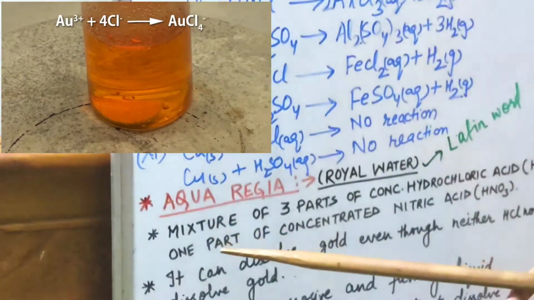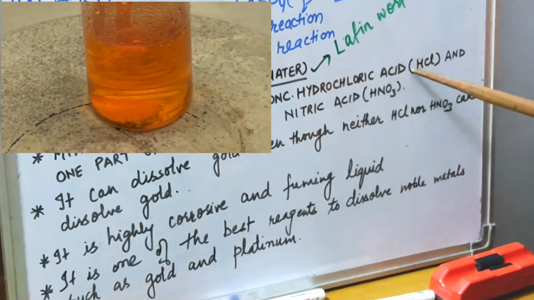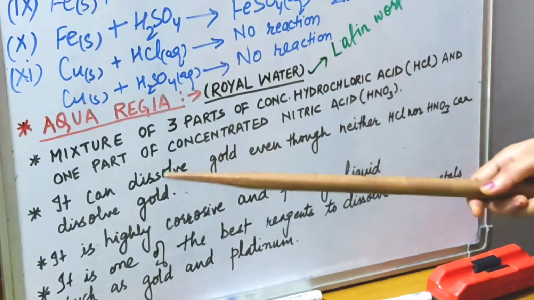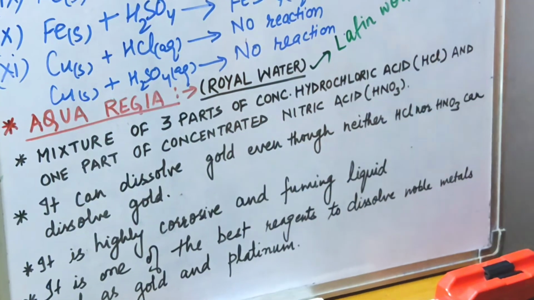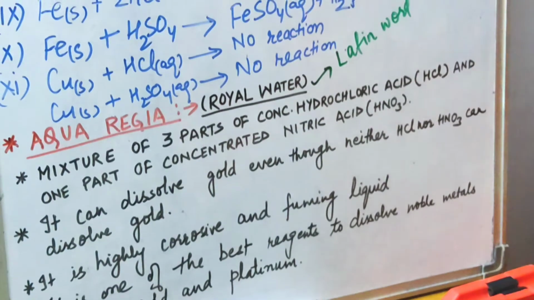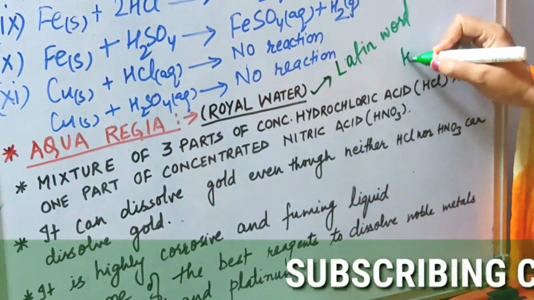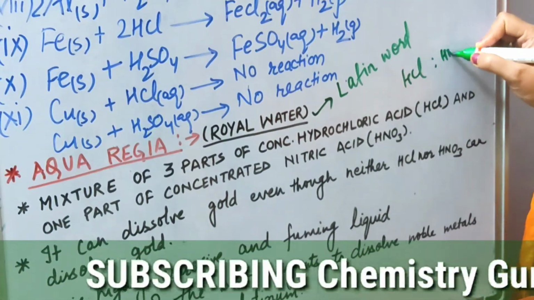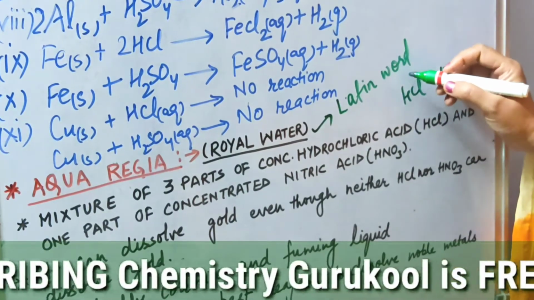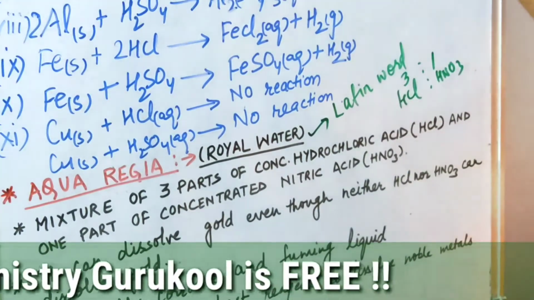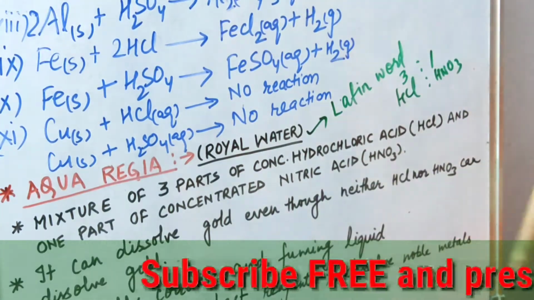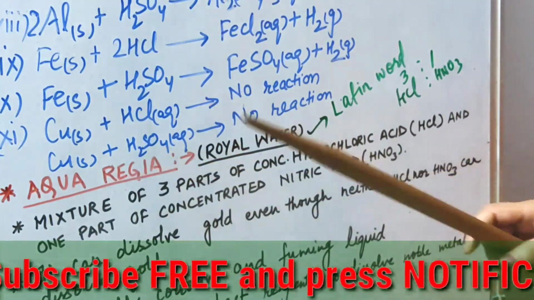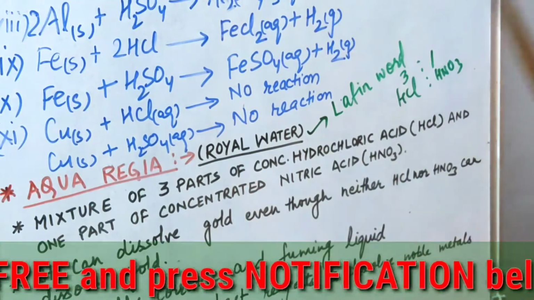See children, it is a mixture of 3 parts of concentrated hydrochloric acid, that is HCl, and 1 part of concentrated nitric acid, that is HNO3. Means the ratio of HCl and HNO3 will be 3:1. In exams they may ask you this question, what is the ratio of HCl and HNO3 in aqua regia? So this is how you can write.